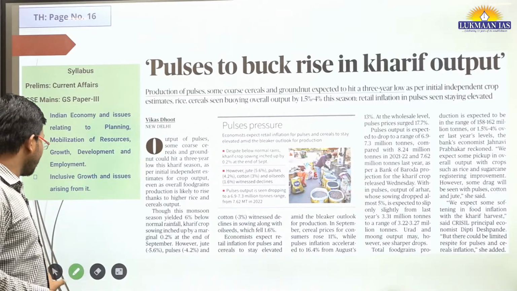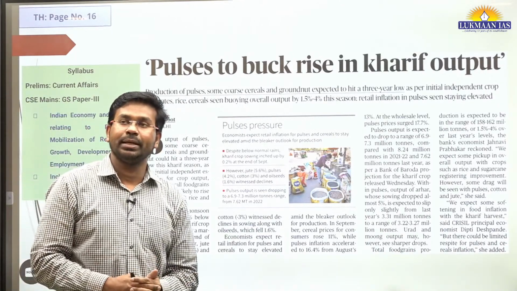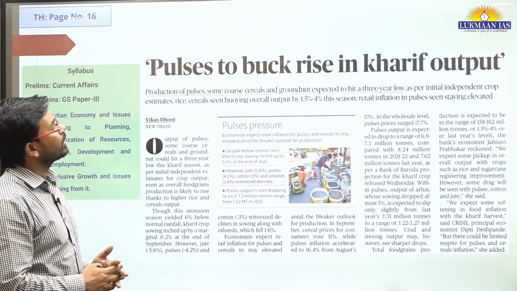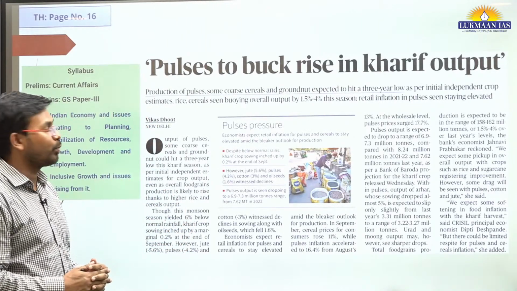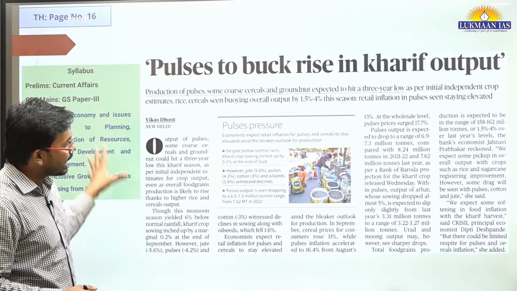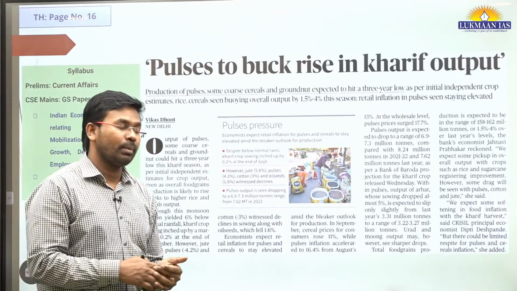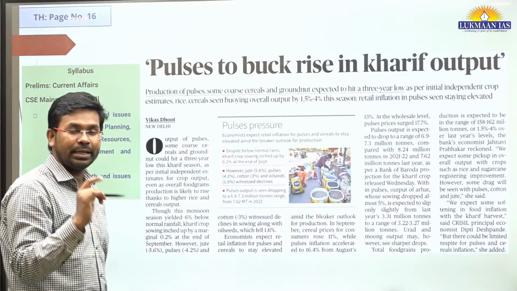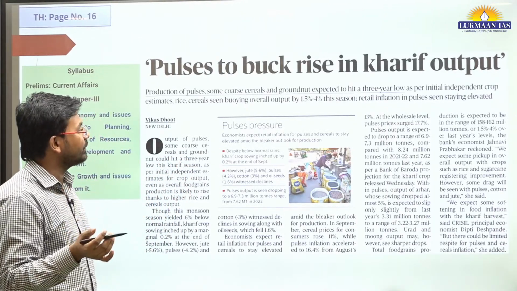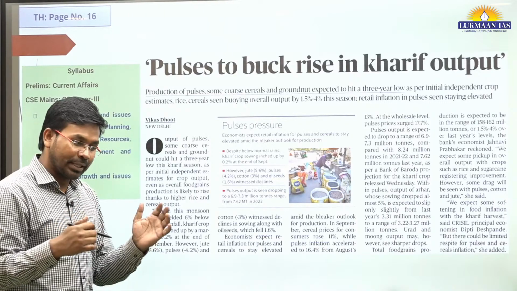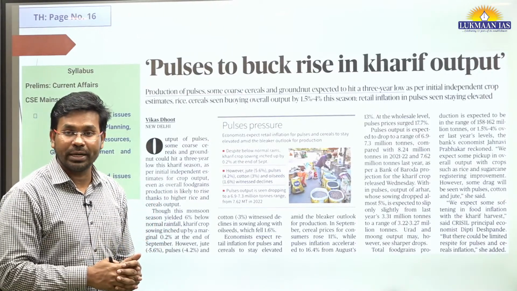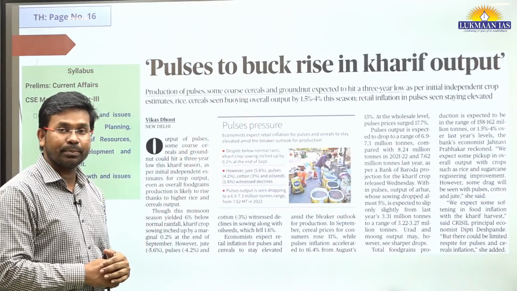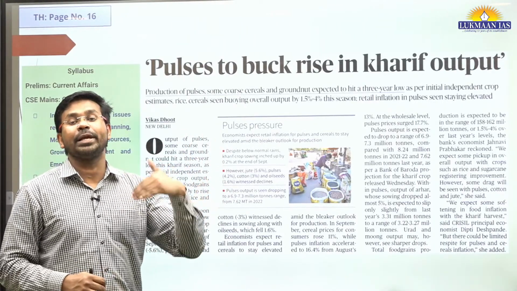Then we have another topic, the last topic for the day. This is related to the Indian economy. It says pulses to buck rise in Kharif output. This article is related to pulses. We have two seasons primarily, Rabi season and Kharif season. There will be lesser productivity of pulses in the coming months, and because of lesser productivity, the price of pulses may go up.